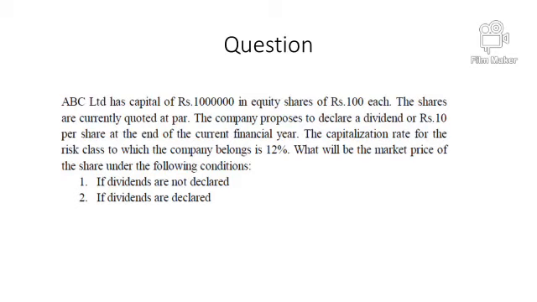So here is a question in front of your screen. Let us first discuss the question. ABC Limited has total capital of rupees 10 lakh in equity shares of rupees 100 each. So the value of share is rupees 100. The shares are currently quoted at par. Right now the value of share is 100. The company proposes to declare, so expected dividend, we can say the company is planning to pay 10 rupees dividend per share at the end of the current year. The capitalization rate is 12%. You can say the investors' expected rate is 12%, or we can say the minimum growth the company can give is 12%.